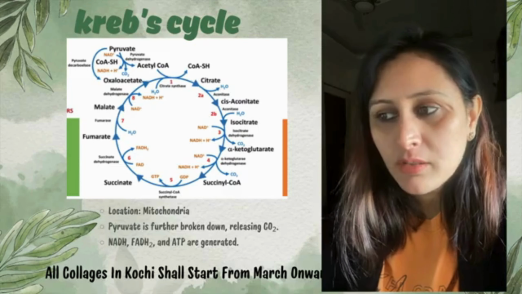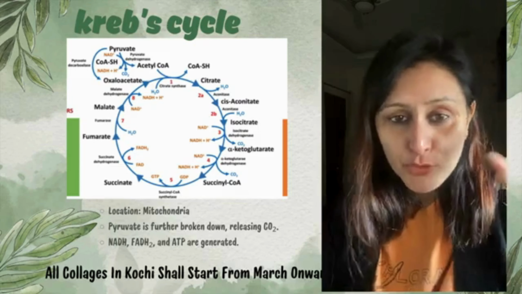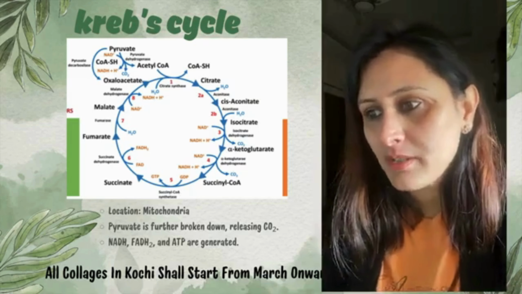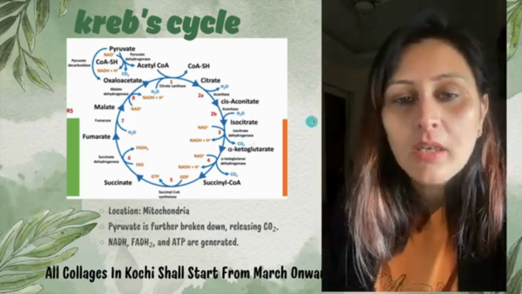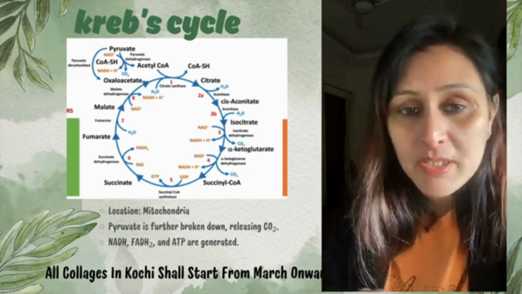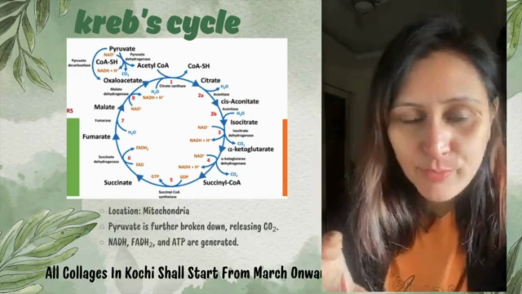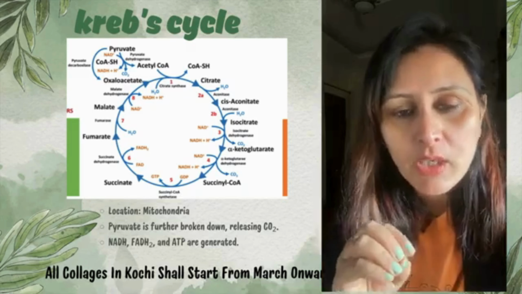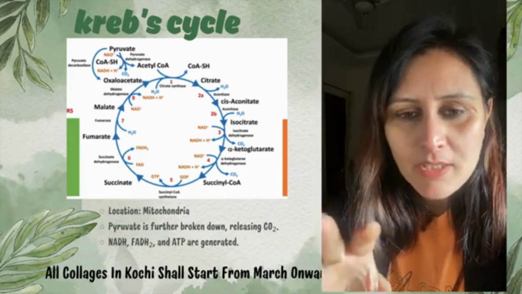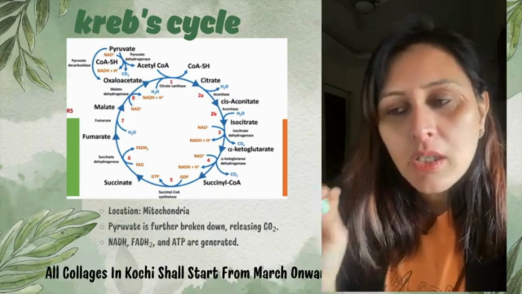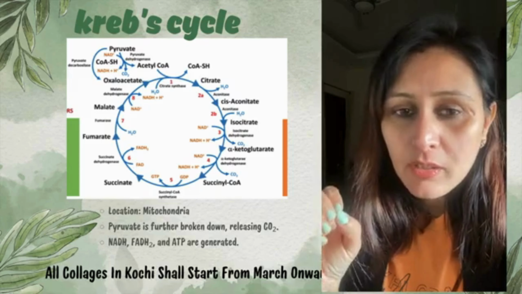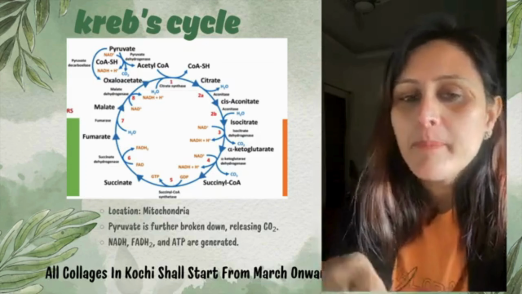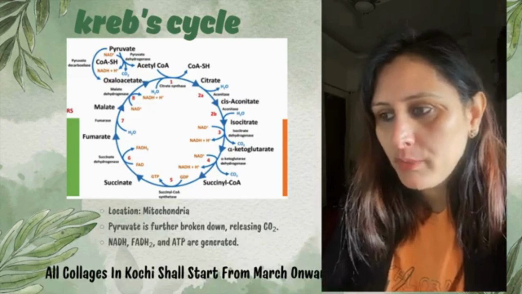Moving on to the Krebs cycle, right? Now how will we use the pyruvate that was formed there here? Let's have a look at this. Now coming on to the Krebs cycle. The Krebs cycle happens in the mitochondria, right? Its location is the mitochondria. The previous cycle, glycolysis that we have done, happens in the cytoplasm or the cytosol of the cell. Now when we talk about the Krebs cycle or the electron transport chain, they happen in the mitochondria because there ATP is generated eventually, right?